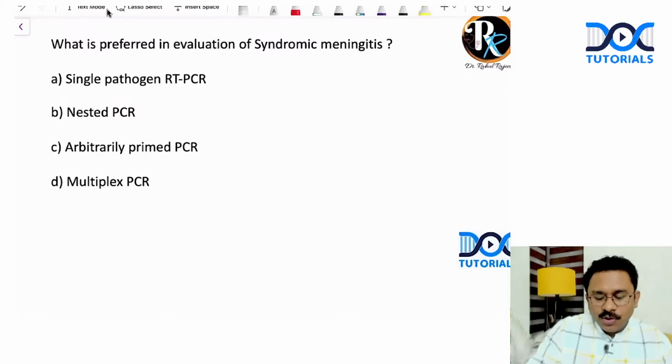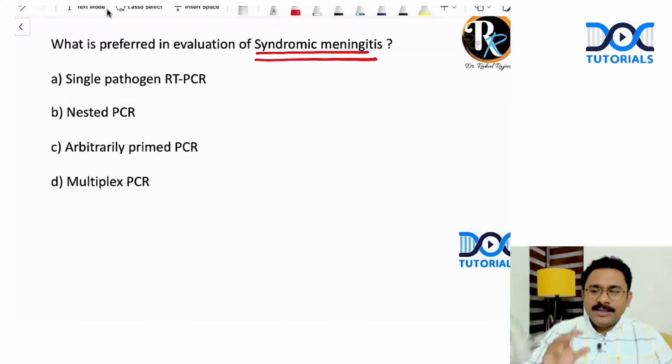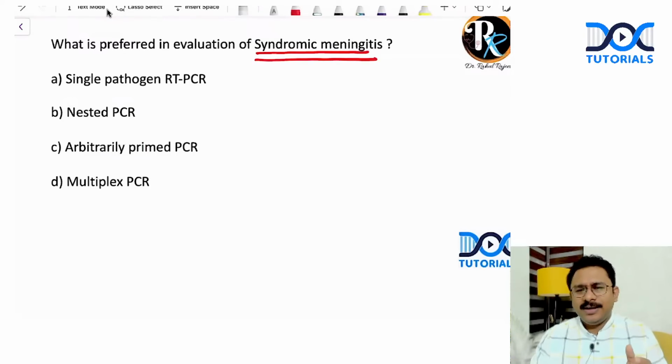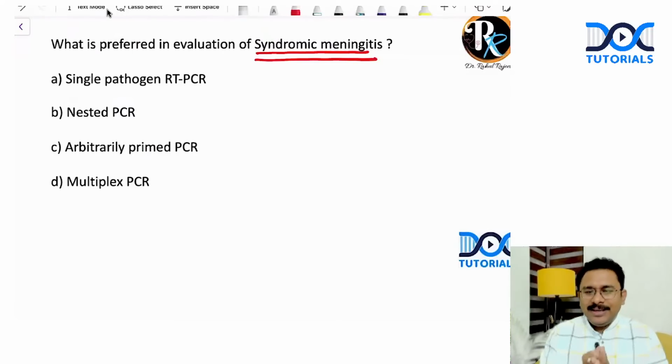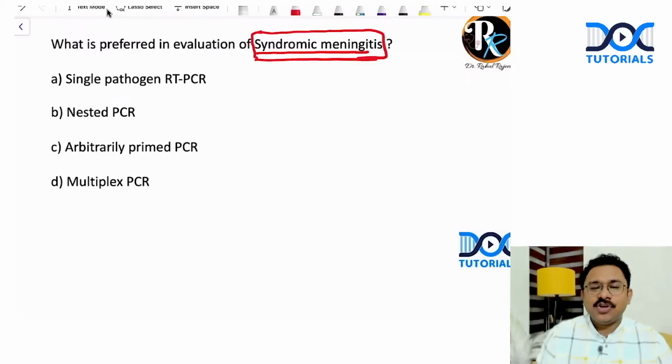Now, my children, you should know what a syndromic meningitis is. Syndromic meningitis means a patient presents to you with features suggestive of meningitis, like fever, headache, neck stiffness, but you are not able to come to an exact conclusion. Is it bacterial, viral? So the etiological agent, you are in doubt. So in that case, you will have to evaluate for multiple pathogens. Okay. So the syndrome of the patient is meningitis, but you're not exactly sure of the etiological agent.